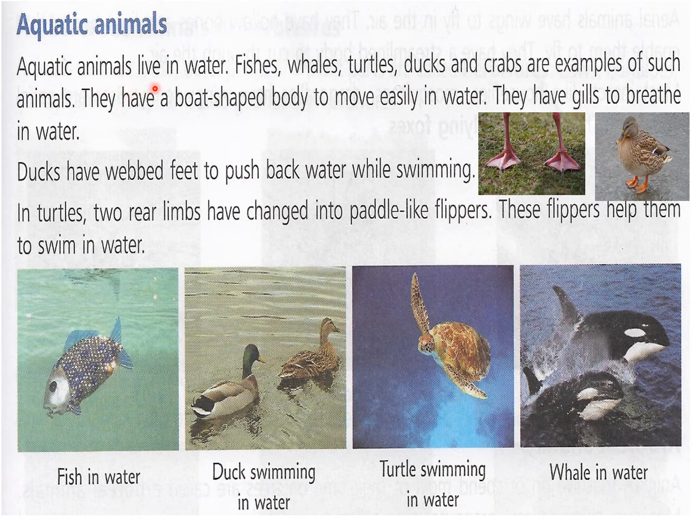Aquatic animals live in water. Fishes, whales, turtles, ducks, and crabs are examples of such animals. They have a boat shaped body to move easily in water. In class 3, you have also read that birds have a boat shaped body, which is tapered from the front. Tapered means patli ho jati hai in the front, isn't it?